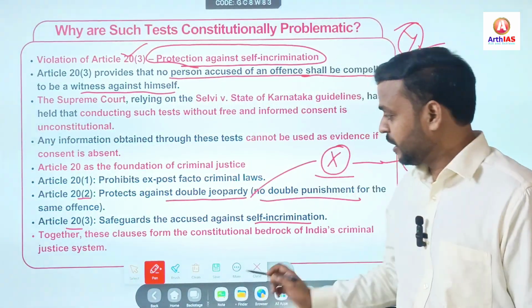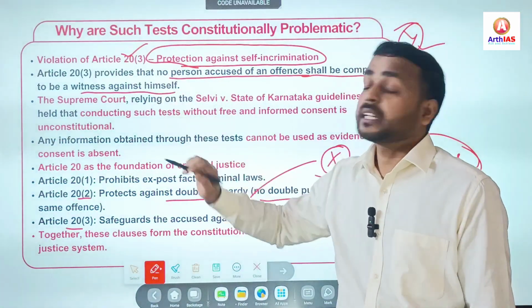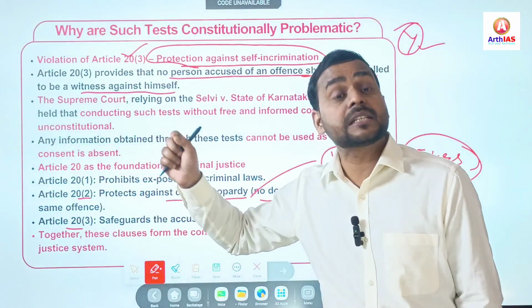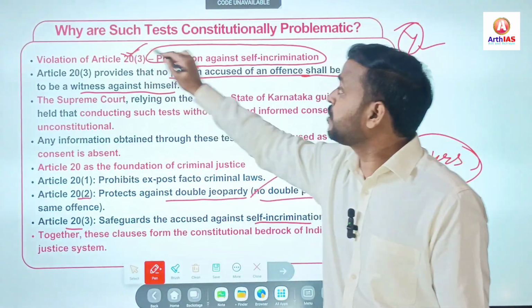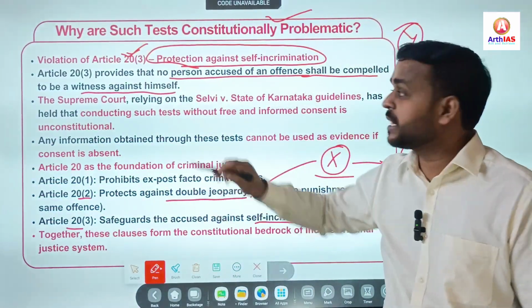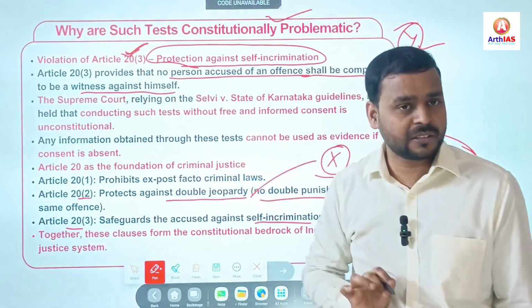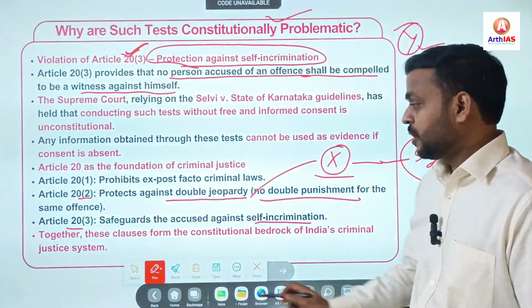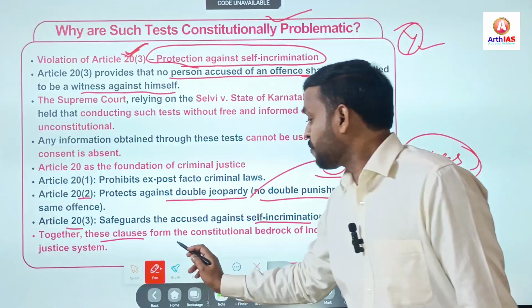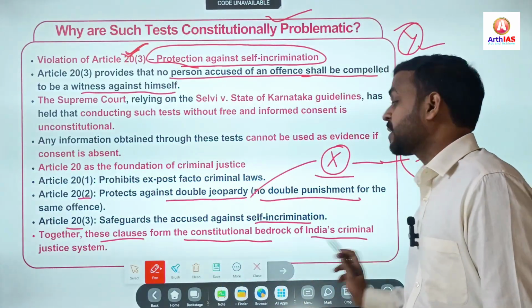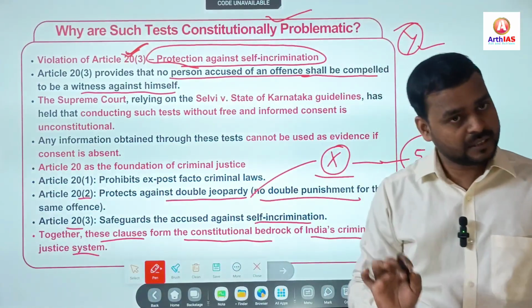Simple. So a narco test, if the consent is not taken, is considered constitutionally problematic, meaning a violation of Article 20 Clause 3. Simple. So together these three clauses form the constitutional bedrock of India's criminal justice system, right?